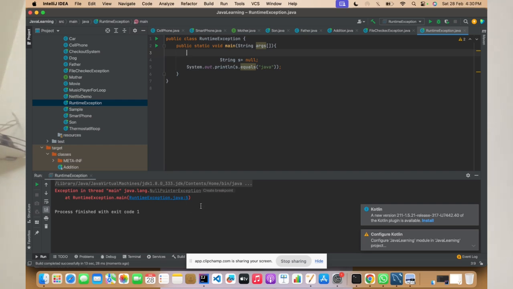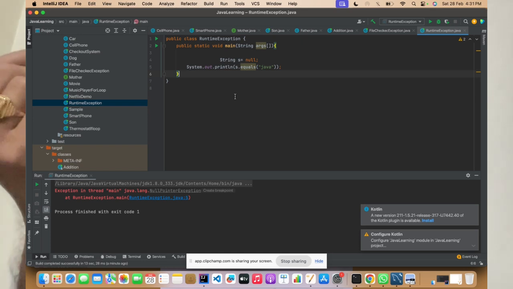Okay, this is an example of the runtime exception. Now these are the predefined exceptions, right? Apart from that, there is something called user defined exception. It means that, for example, you have an ATM, and your account balance is 0.